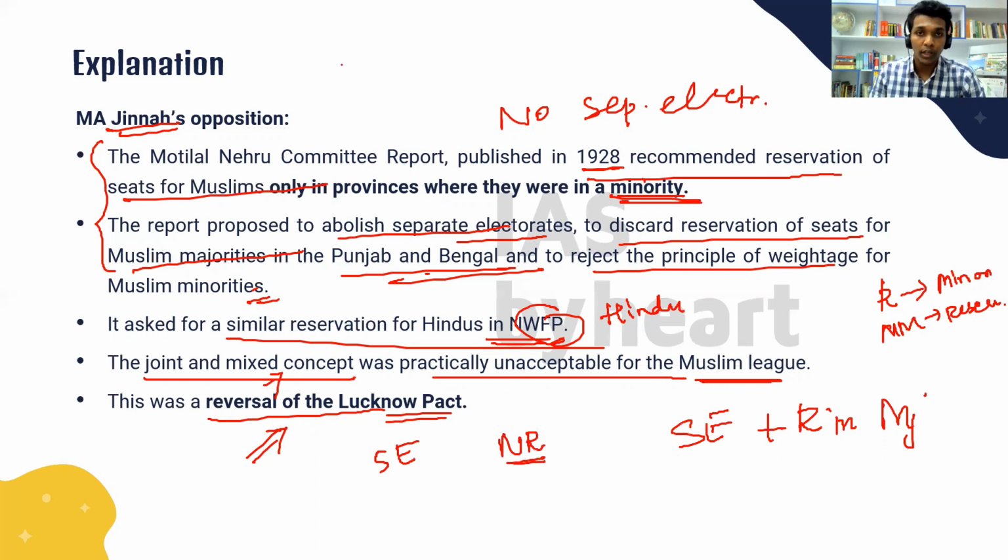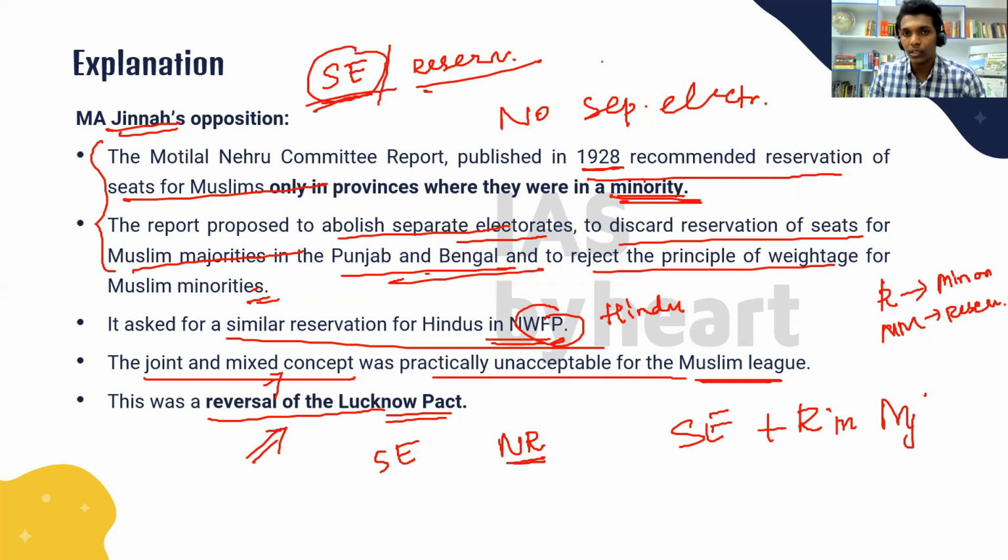Okay, so you also have to understand the difference between separate electorates and reservation for seats. For example, if separate electorates are given to Muslims, it means only a Muslim candidate can contest in that electorate, and only the Muslim voters can vote in those electorates. Whereas reservation is where certain seats are reserved only for Muslim candidates. Any number of Muslim candidates can contest in these reserved electorates, and all people can vote in those electorates. So that is the difference between separate electorates and reservation, and that is also a point that you have to note.